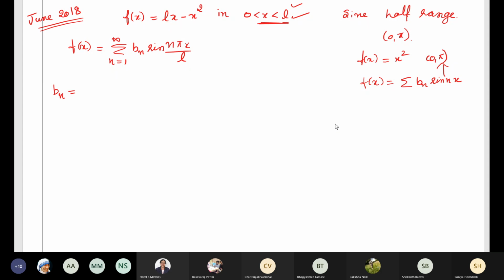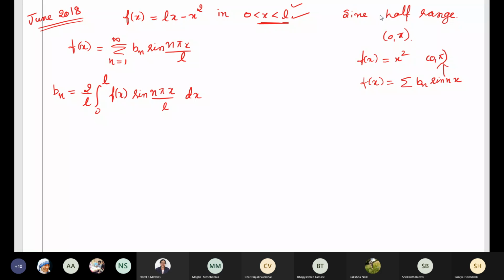Chaitranjali, what is the formula? 2 by L, 0 to L. What happened afterwards? f of x? Correct. Sin n pi x by L dx.